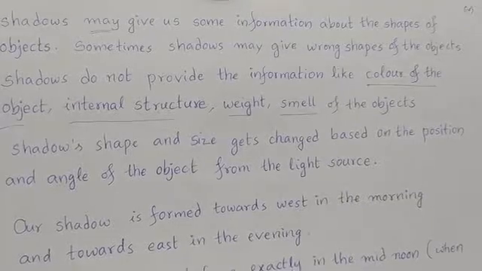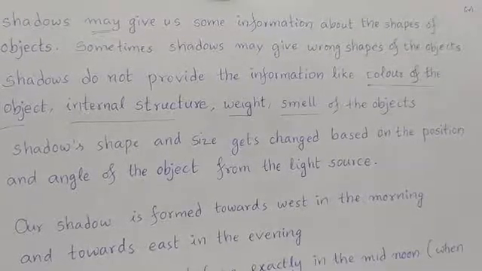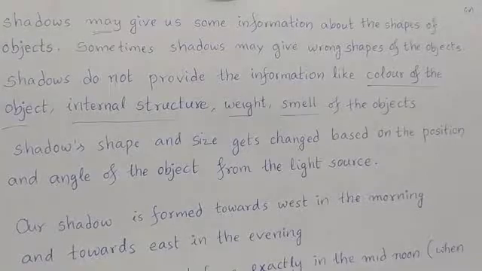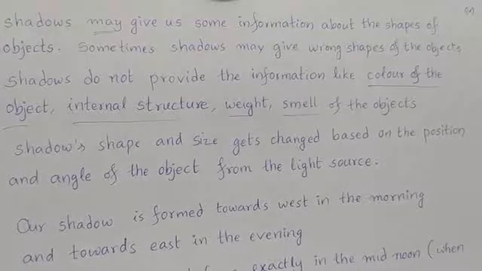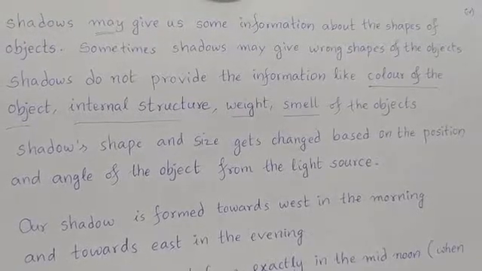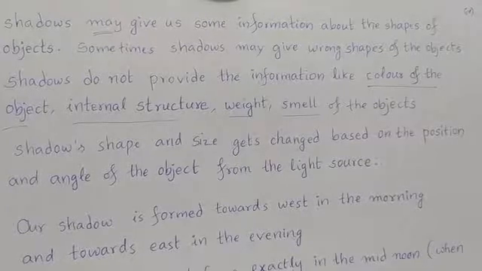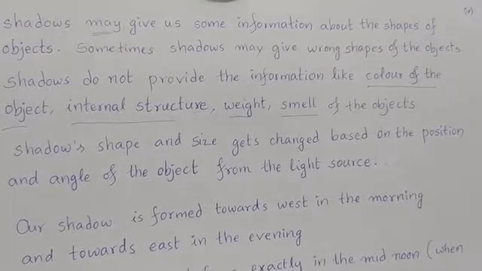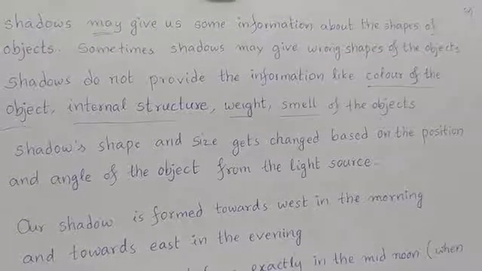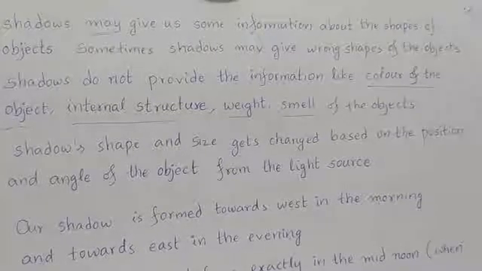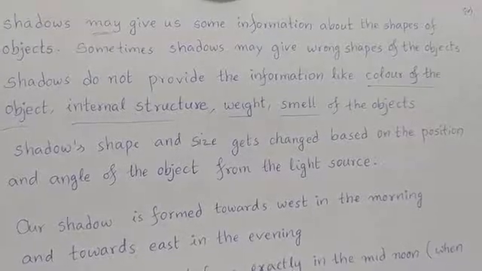If it is present near, the shadow may be formed bigger. If the object is present far from the light source, the shadow that is formed may be smaller.